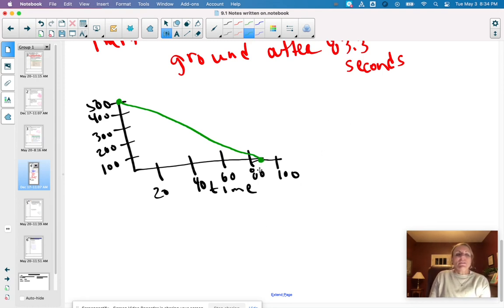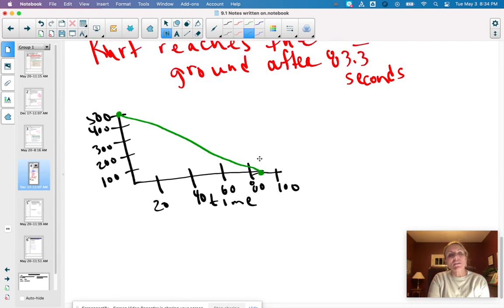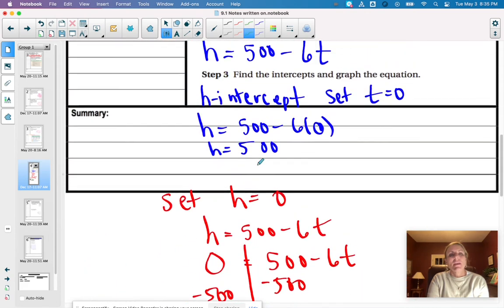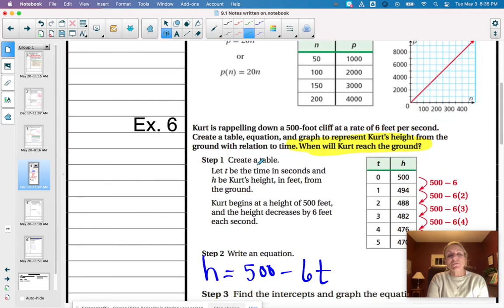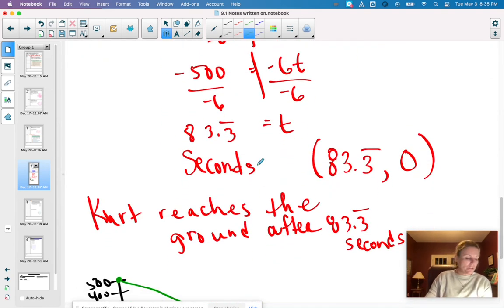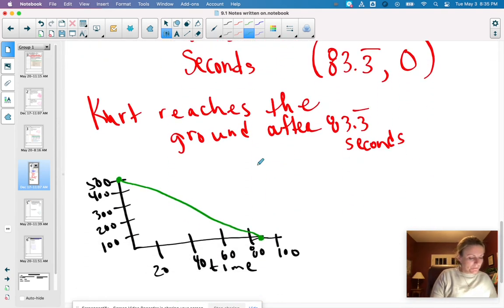When t is equal to 0, the height is 500. Or when we reach the ground, the height is 0. How long does it take to reach the ground? 83.3 seconds. So on a lot of these problems, we're going to find both the x-intercept and the y-intercept to finish solving the problem.